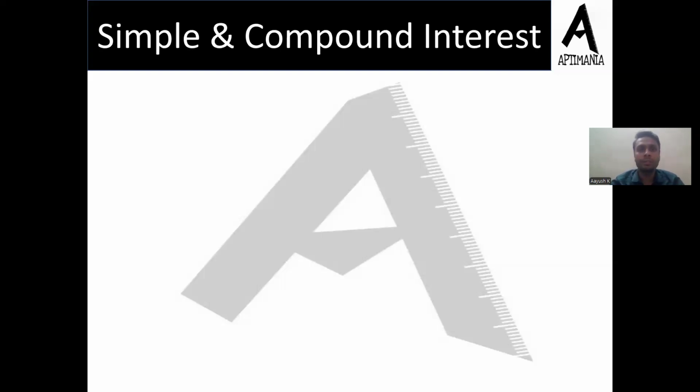Starting with the concept of simple interest SI, if I'll ask you to recall the formula for calculating SI, that's quite a simple one. I hope all of you must be aware of it. So SI का formula क्या होता है? Good enough. So that's P into R into T upon 100.